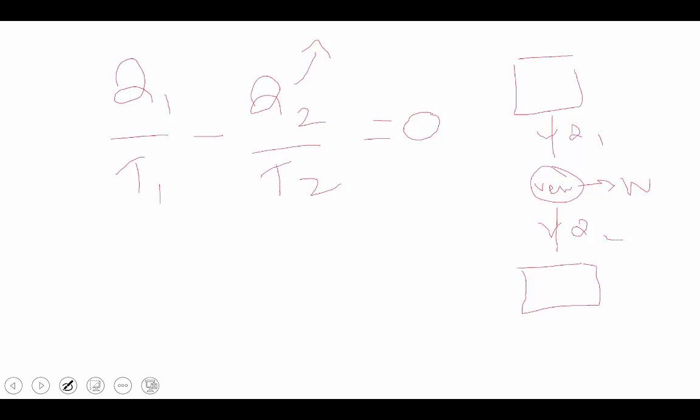But here, Q1 is the same for both the reversible and irreversible engine, because it is the input of the engine, but the output is divided between work output and heat rejection. Then for an irreversible engine, Q2 is much higher when compared to the reversible engine. Therefore, that value is a negative value, because that term is higher than that for the reversible engine.